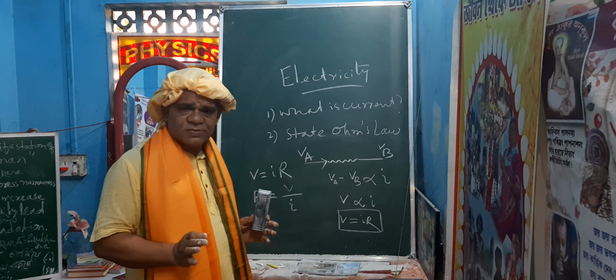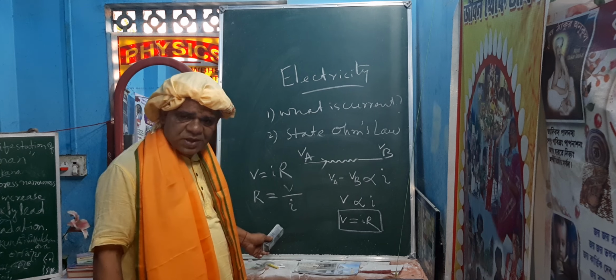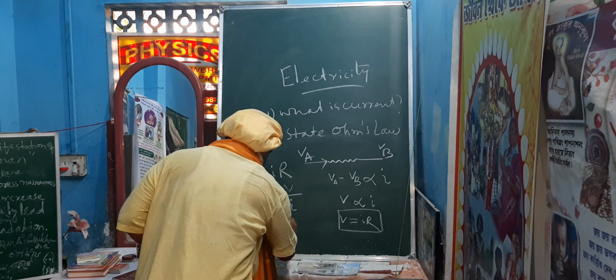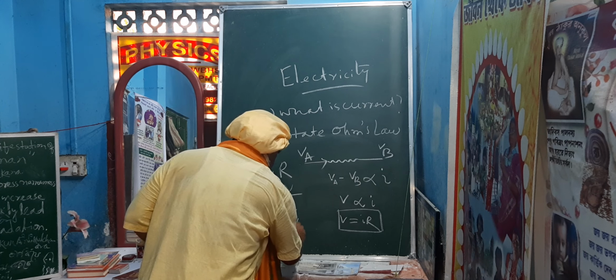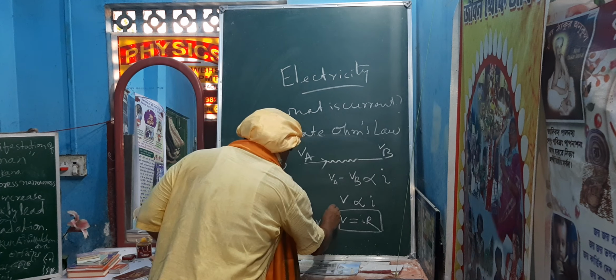And what will be its unit? As potential V is in volt, and I is in ampere, so the unit is volt per ampere, or VA minus 1. Clear?